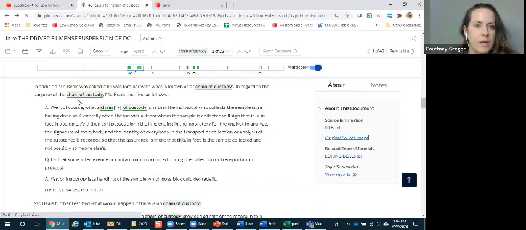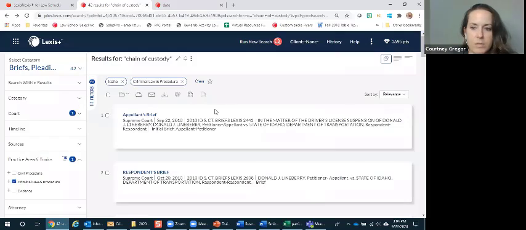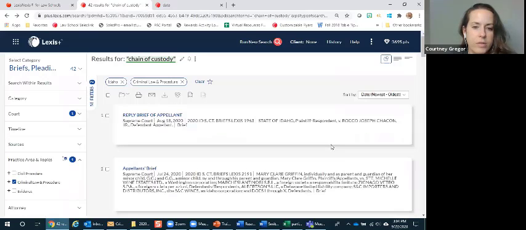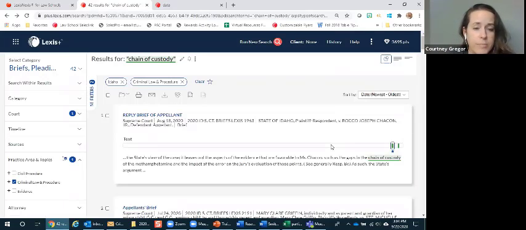What I usually do when I'm looking at briefs, I will also sort over on the right by date, newest to oldest, just to make sure, again, that I'm not getting anything super old. It'll just push the most recent stuff up to the top. Doesn't mean the old stuff's bad. I just want to make sure that I'm looking at something that is complying with the most recent court rules.